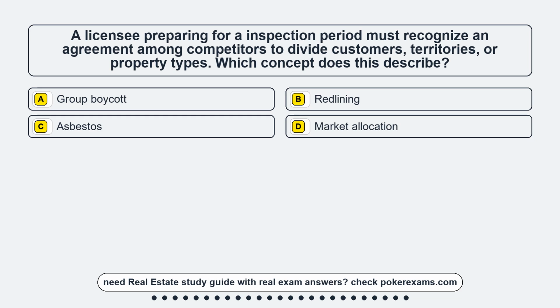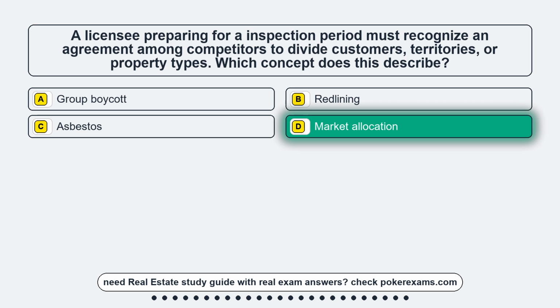Question 19. A licensee preparing for an inspection period must recognize an agreement among competitors to divide customers, territories, or property types. Which concept does this describe? Option A, group boycott. Option B, redlining. Option C, asbestos. Option D, market allocation. The correct answer is option D, market allocation.